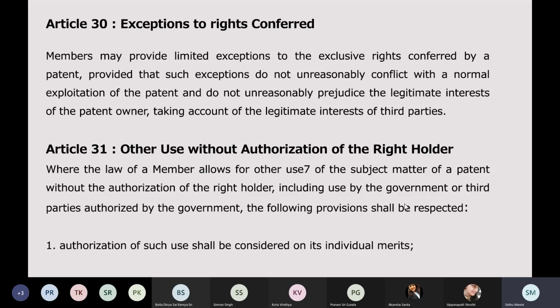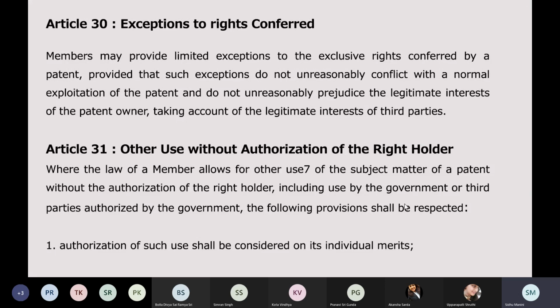They have to be fair and reasonable, taking account of legitimate interests of the third parties. We also have to consider legitimate interests of third parties. Now, what can be a third party? What legitimate interest can a third party hold in my invention? How is a third party even relevant when I'm the patent holder and it's my invention? What legal rights can some other person have?